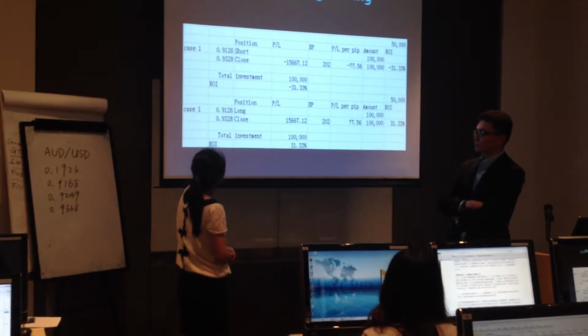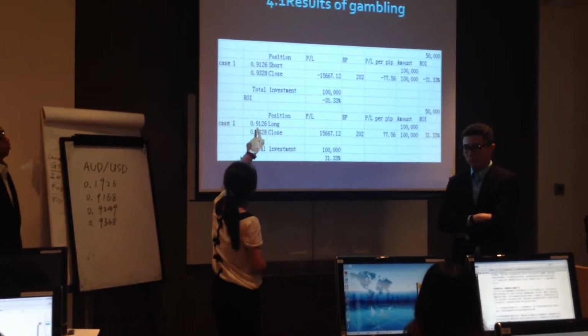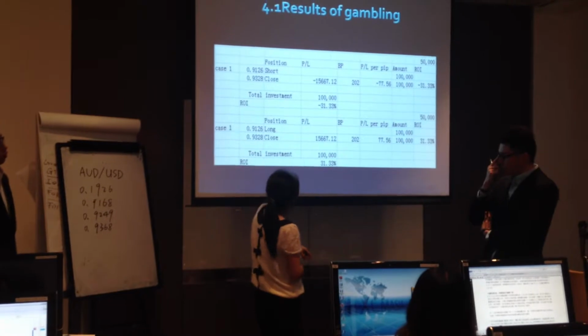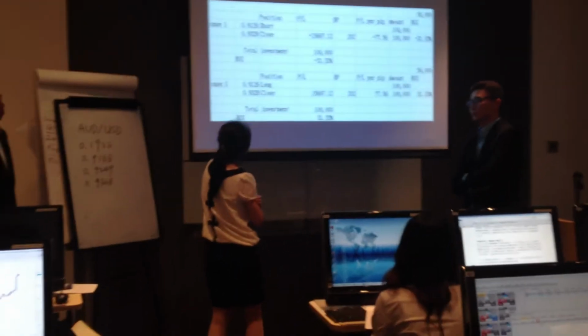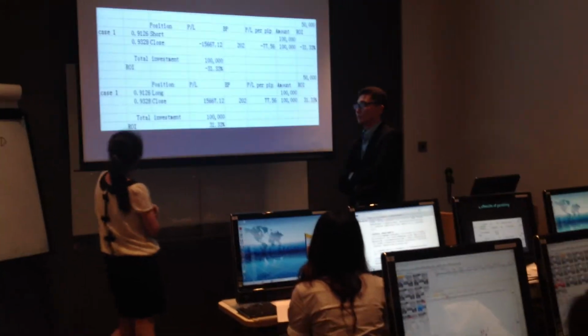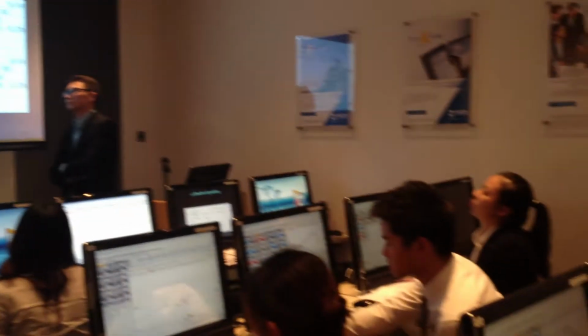Or when I buy it at the price of 0.9126, and the final result, I win this morning, and the total investment, we can see the ROI is minus 31.33%.